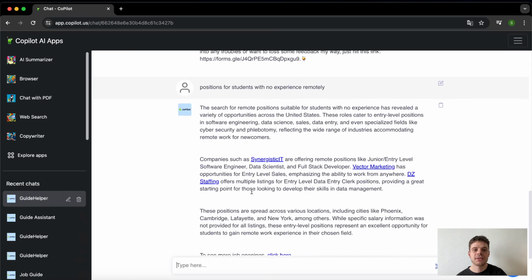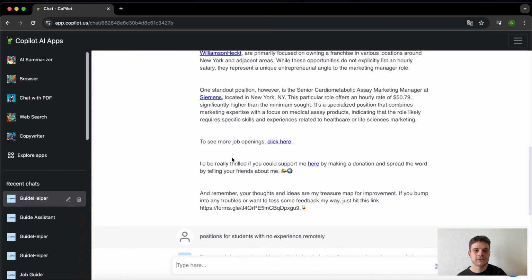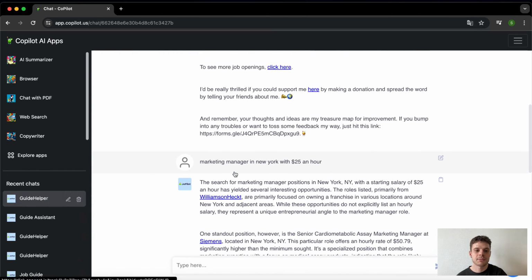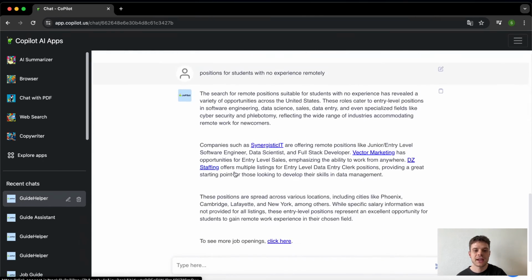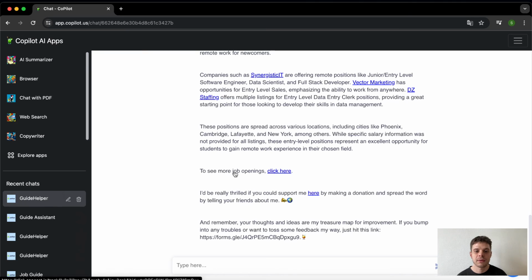So just to recap, there are different aspects that you can input, different keywords, for example, like salary, position, location, which companies you want or do not want to work with. But I think that is a great tool to get out of the bubble of one or two websites where you are looking for your jobs, so to make sure that you know all the options that are out there.